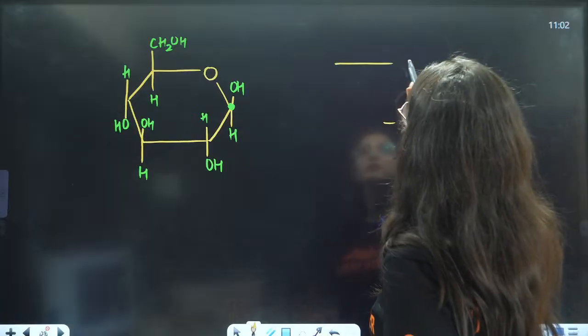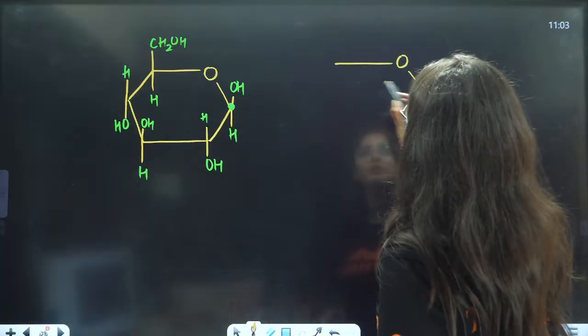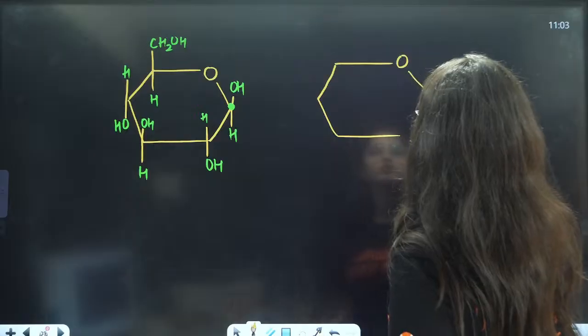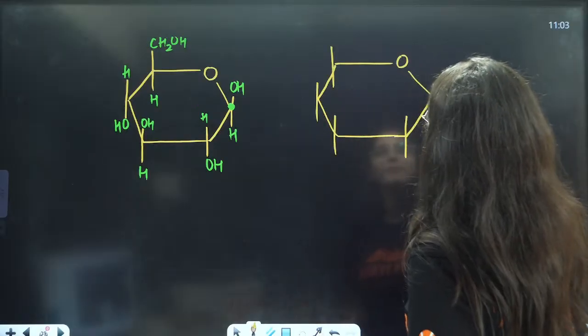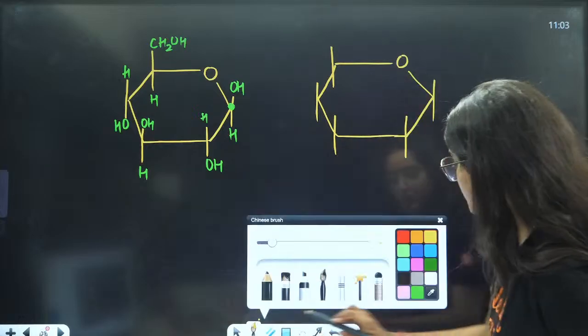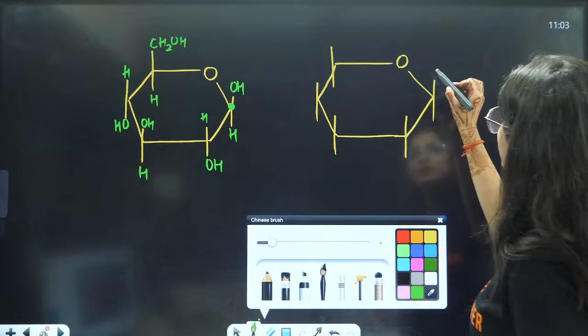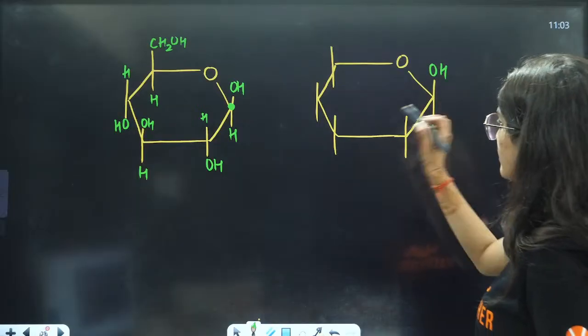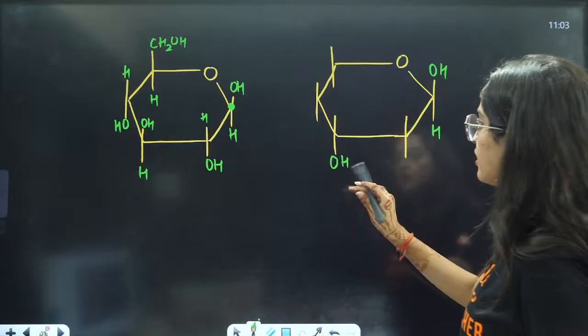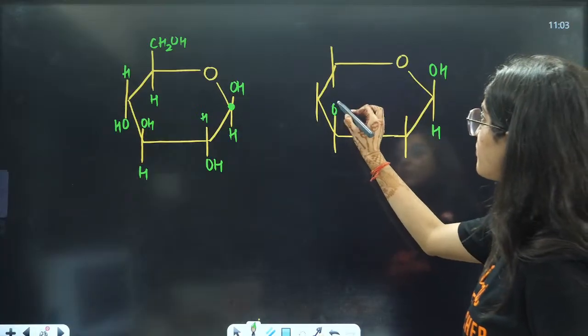Right? This is O. Let us draw the glucose again. From there only we will draw the galactose. You don't need to remember galactose individually. Here, beta only they are saying, so OH will be upwards here. Third is on the left side, that means upwards.